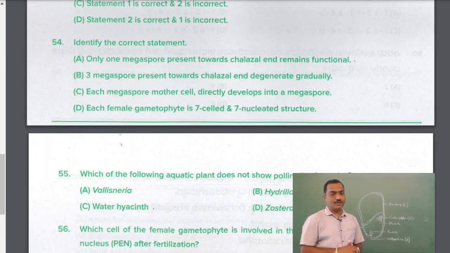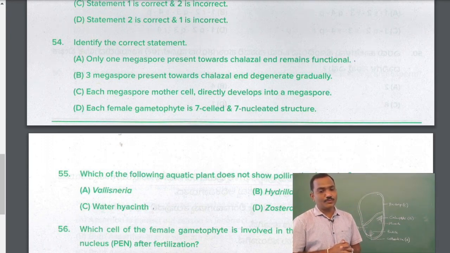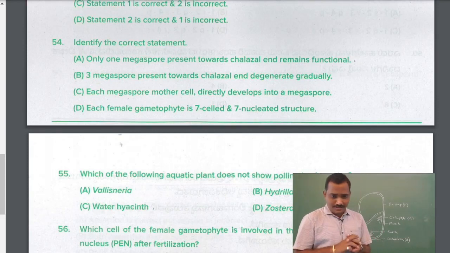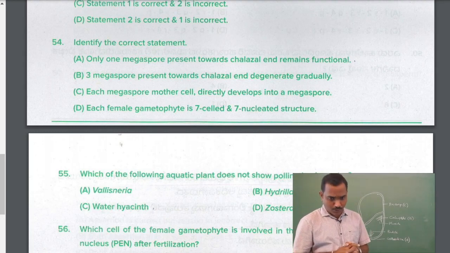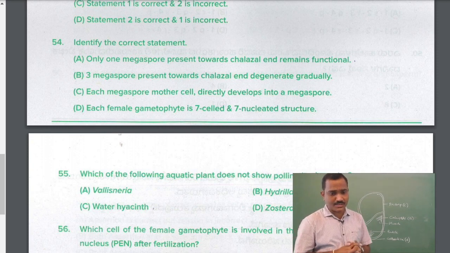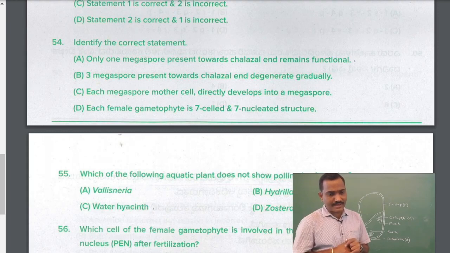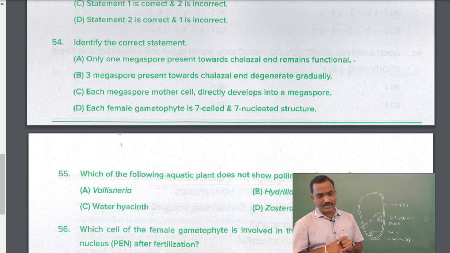Question number 54. Identify the correct statements. Only one megaspore present towards chalazal end remains functional. Three megaspores present towards chalazal end degenerate gradually. Each megaspore mother cell directly develops into megaspore. Then each female gametophyte is 7-celled and 7-nucleated structure.